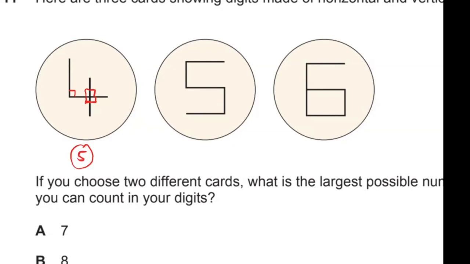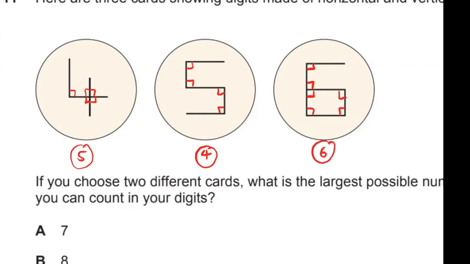For the next one, there is 1, 2, 3, 4 right angles. And just in case you were wondering, these do not count as right angles. A right angle is 90 degrees. The blue ones are 270 degrees, so that is not a right angle. Just to clarify, as sometimes students do get that mixed up. And for the final number, there is 1, 2, 3, 4, 5, 6 right angles.